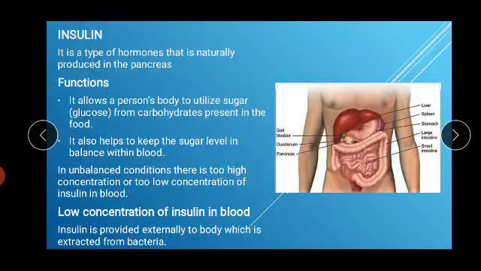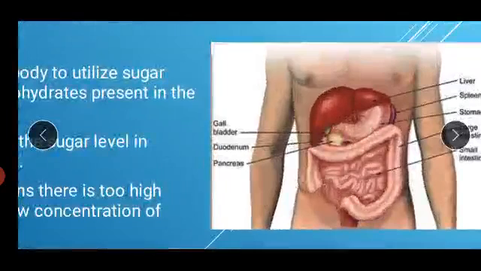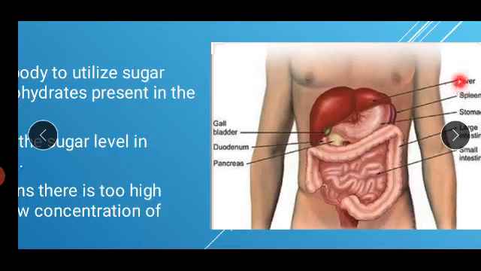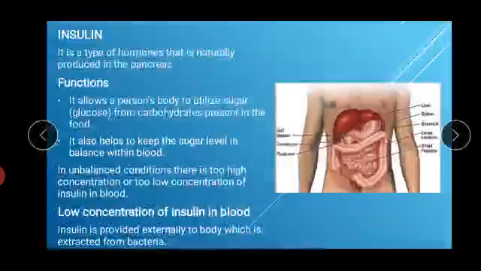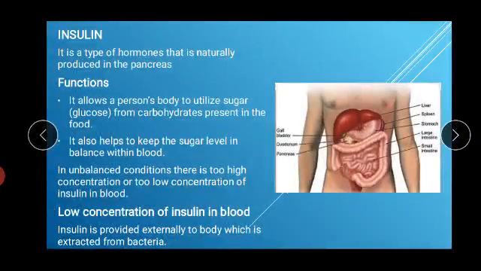What is insulin? It is a type of hormone that is naturally produced in the pancreas. Students, you can see from this diagram, here is the pancreas. This yellow color is the pancreas. Others are other body organs, for example, liver, spleen, stomach. But here our concerned area is the pancreas. It is located just beside the stomach, and it is responsible for the production of insulin.